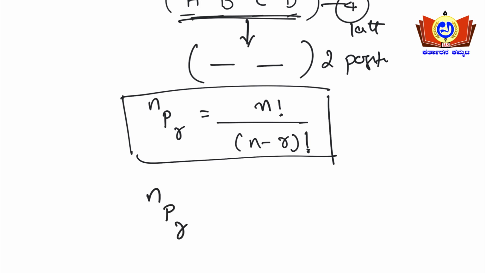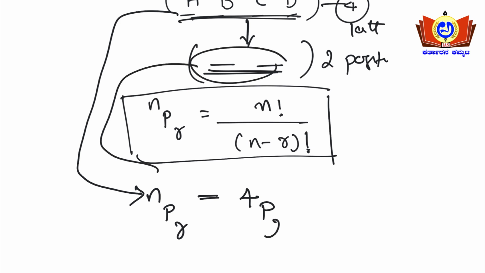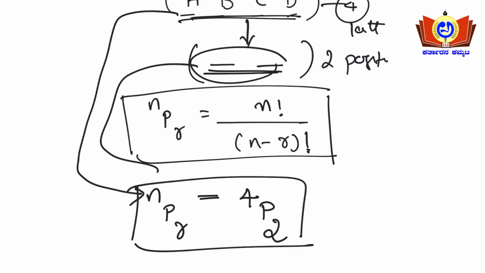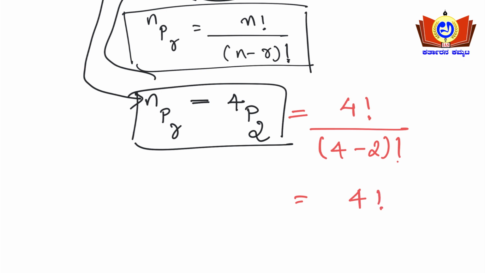For nPr, how many total words are there? That should be taken as 4, that will be n. How many positions are there? 2 positions are there. So 4P2 is the substitution here. 4P2 equals 4 factorial upon (4 minus 2) factorial, that equals 4 factorial upon 2 factorial. Simple here. This is how the problem works based upon the formula.